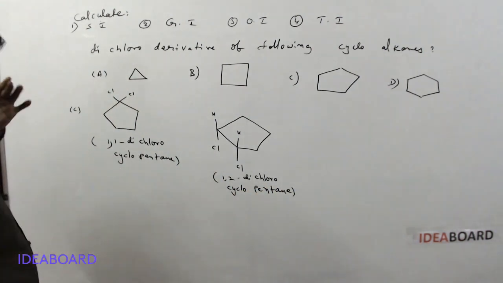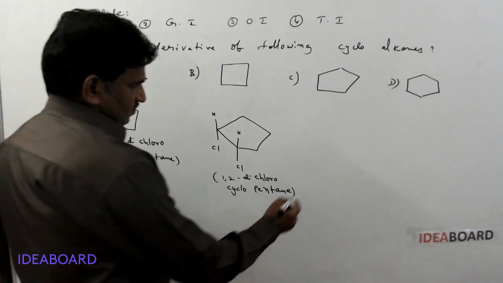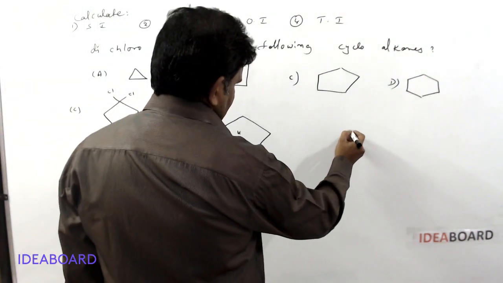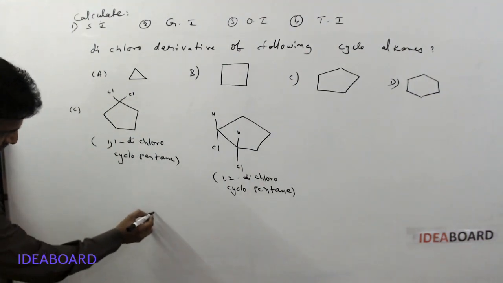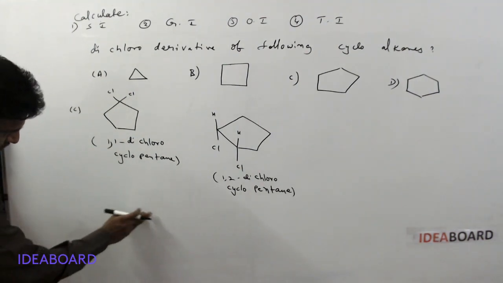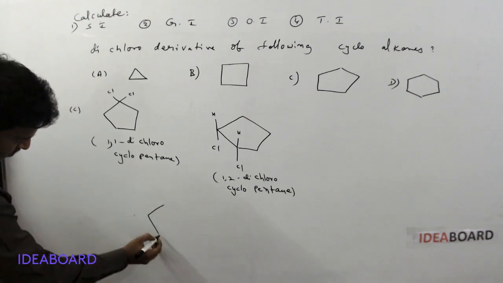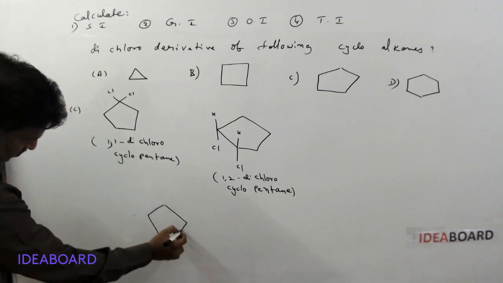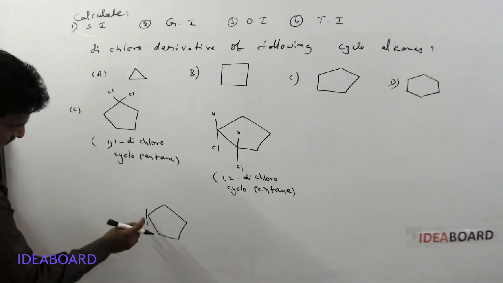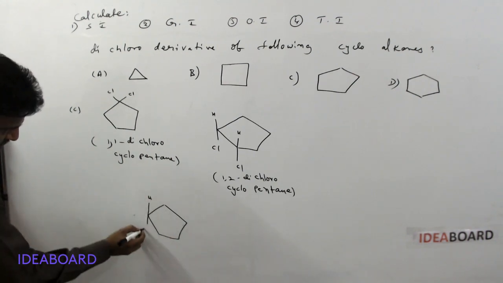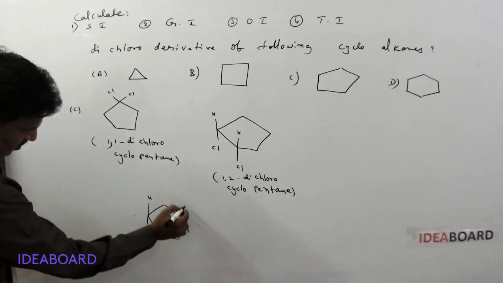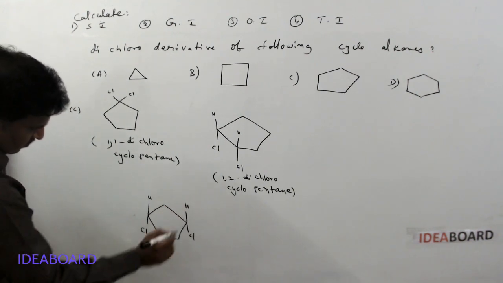And next, the other possibility I will write here. Here hydrogen chlorine, here hydrogen chlorine.